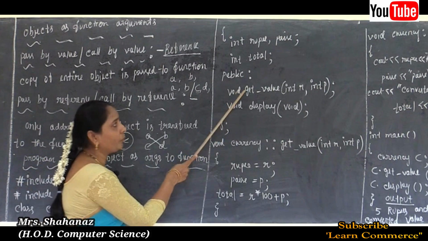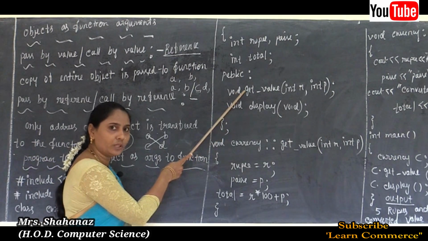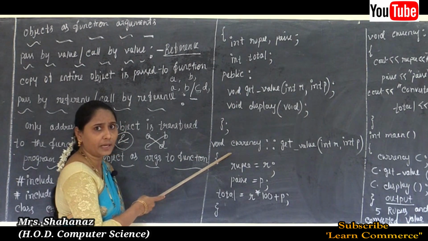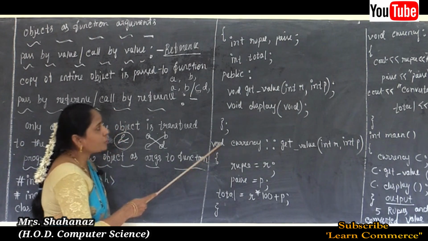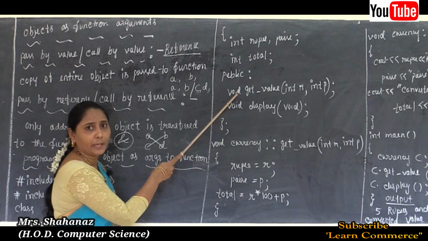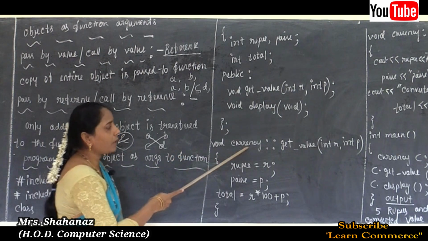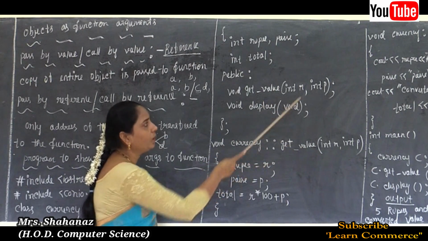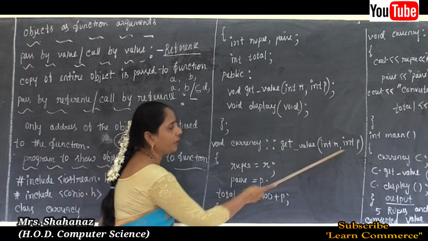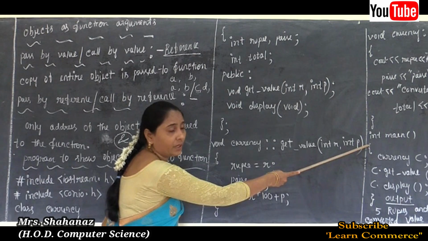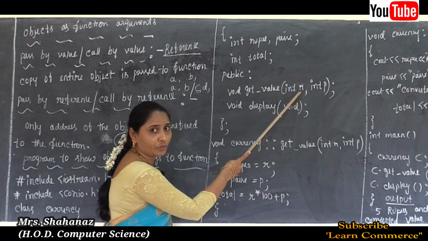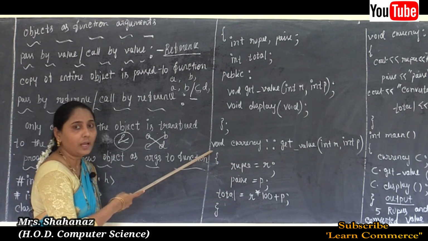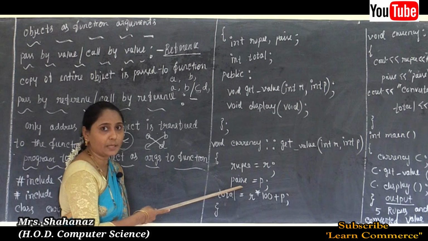And after that, the member functions we declared, we know that they are going to be defined after the class, correct? Yes, outside the class. So the first member function's return type is void. So void, class name currency, scope resolution operator, get_value, it has two arguments, int R, int P, but no semicolon here. The earlier one is called the declaration of the member function. This line is called the definition of the member function. And in the definition, we are going to write some code.